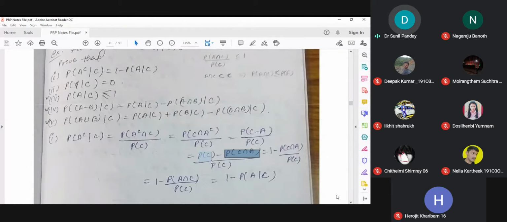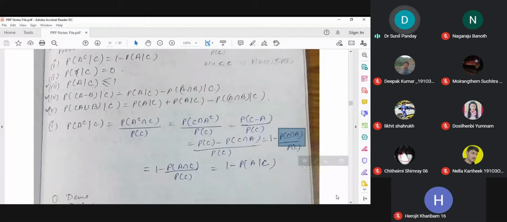So if we divide probability of C by probability of C, because probability of C is given to be greater than 0, it is 1 for the first term. In the second term we have probability of C intersection A, and again you can use the definition of conditional probability.